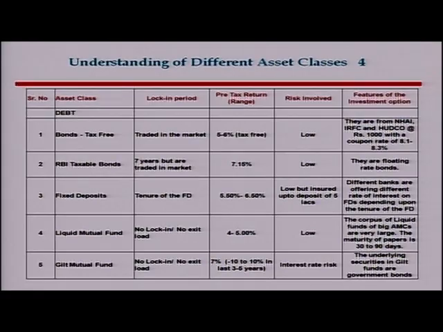Gilt mutual fund. In this, the mutual funds basically invest in government securities, and this generally gives a return of around 7% or so. In the last 10 to 15 years, it has given a 7% return. The present yield available on government securities is around 7.4%, and if you take around 0.5% as the expenses of the mutual fund, you can expect around 7% to 7.5% return on gilt mutual funds if you invest